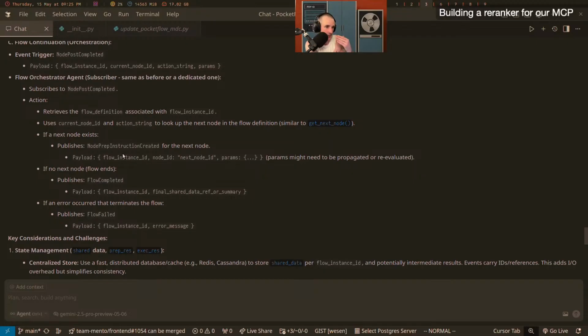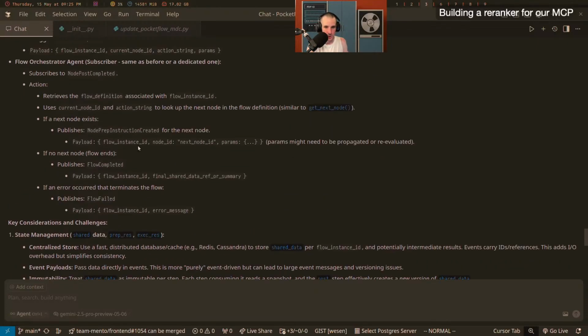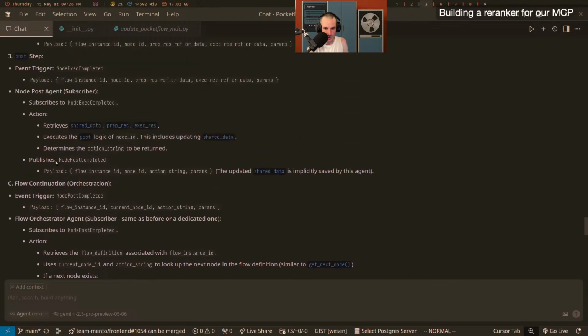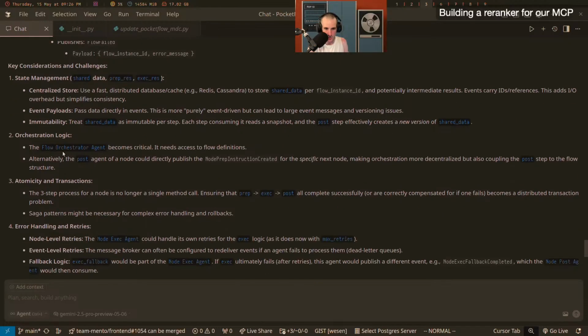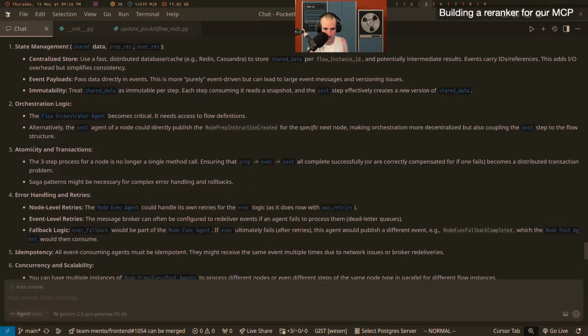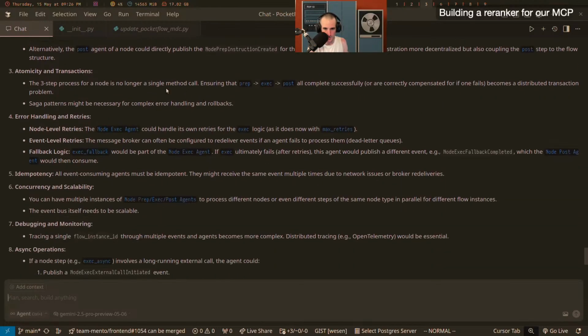And then every incoming message, every node step completed, published to the chat topic is going to be parsed in the context of all the arrows that go out of this chat topic, if that makes sense, right? So I wonder if it came up with using topics for classes. I'm not sure. Centralized store, orchestration logic, atomicity, the 3-step process for long is no longer a method call.